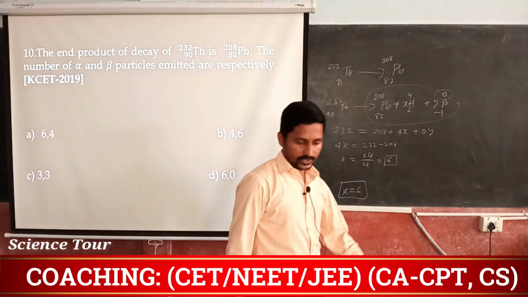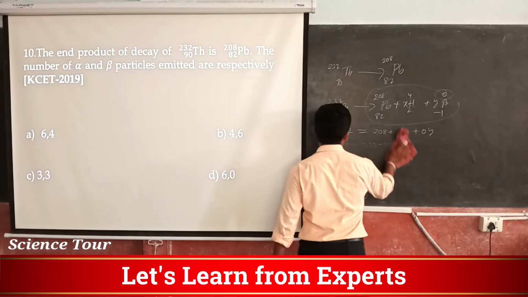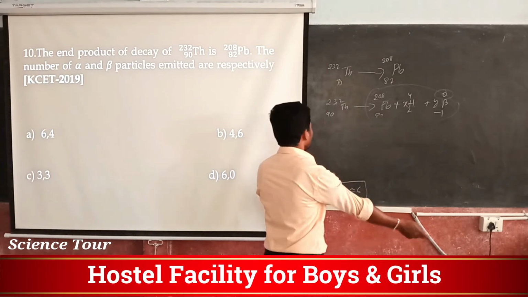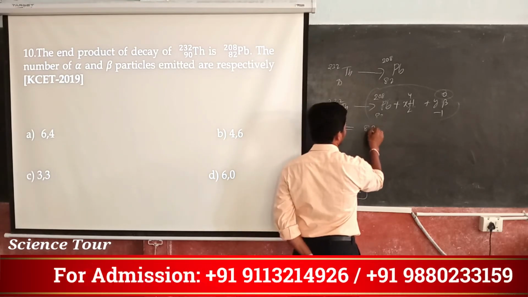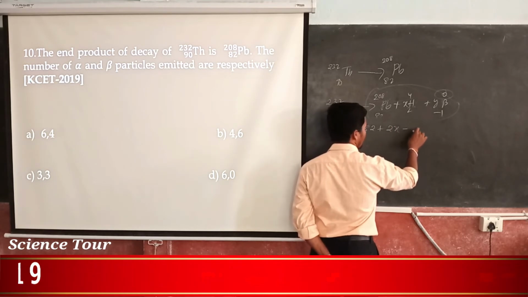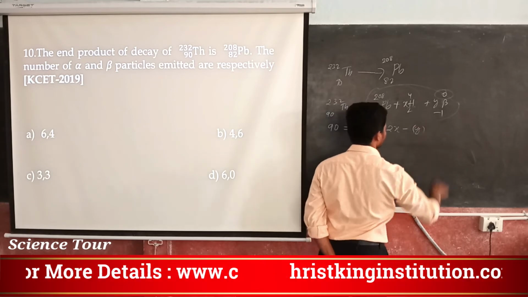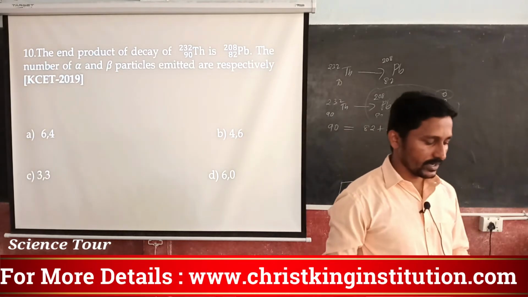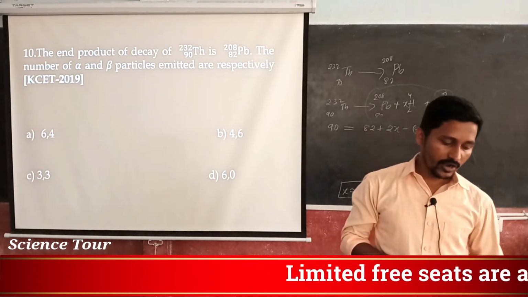Now, why do I have to write this down? For the same equation, if you write it for y, how are you going to write it? We write it this way: y 90 equals 82 plus 2 times x minus y times, I do not know how much, but it is minus 1 times y, that is for beta decay.